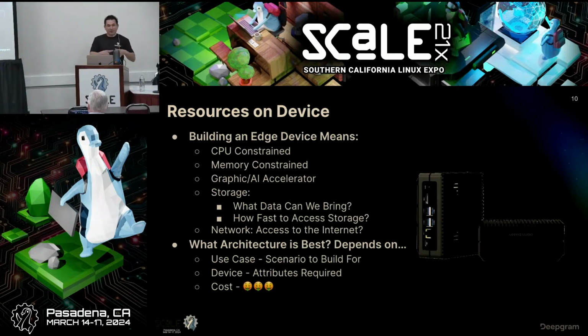So you have to weigh all of these things, right? There are all these variations of storage, memory, whether you have a GPU or not. And you really have to think about what your use case for your device is, right? What are you trying to accomplish? What do you want to do with this particular device? And then when you dissect the device and you say, this is what I want to do, now you have to start to allocate the resources you want in order to accomplish that goal, right?